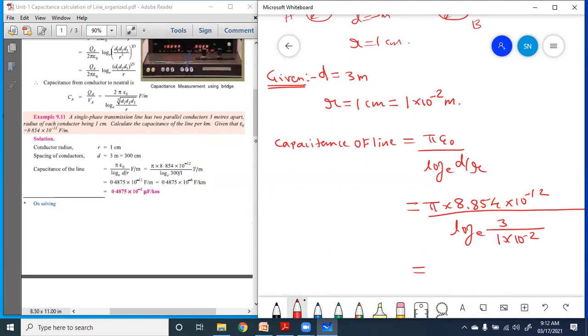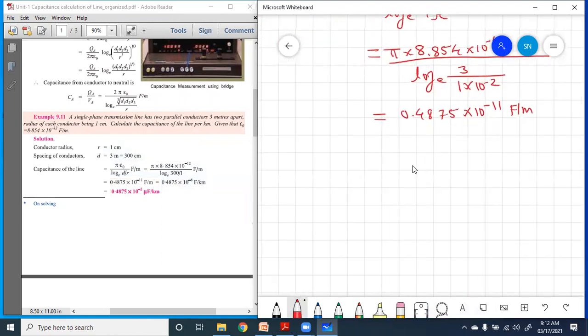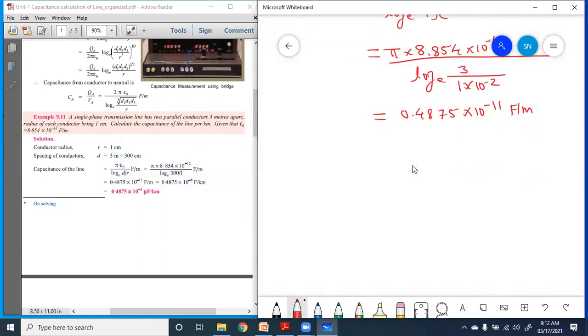So it becomes 0.4875 into 10 raised to the power minus 11 farad per meter, because this formula is in farad per meter and all distances are given in meter. Then we get CAB, the capacitance between the conductors A and B, equal to that value in farad per meter. We need the capacitance per kilometer length.